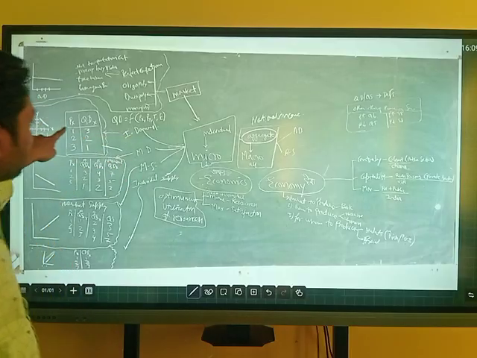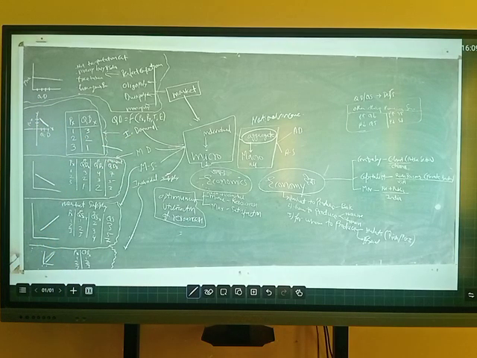Individual demand we can study with the help of a table and a diagram. Here we have taken the price of X on one side and the quantity demanded of X on the other side. When the price increases from 1 to 2 to 3, the quantity demanded decreases from 3 to 2 to 1. This means there is an inverse, or negative, relationship between price and quantity demanded. We can see this with the help of this diagram.